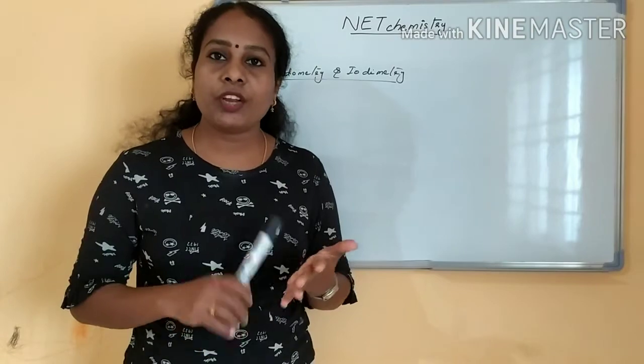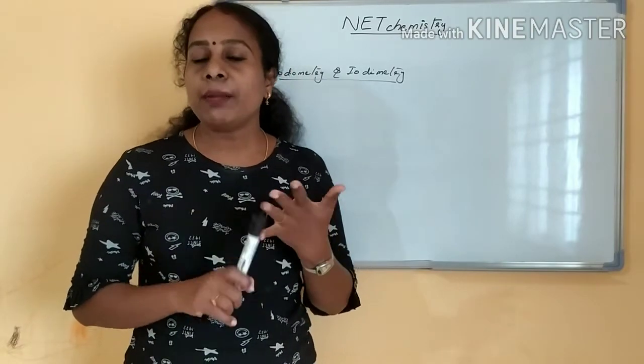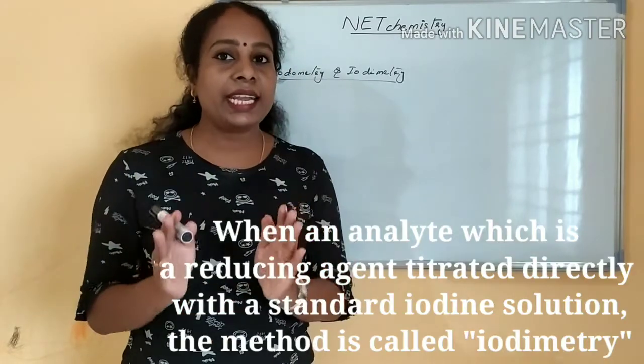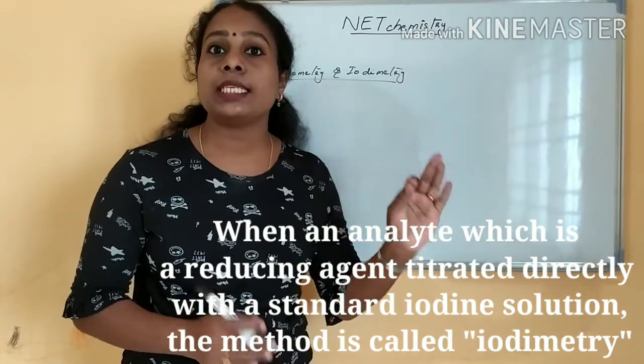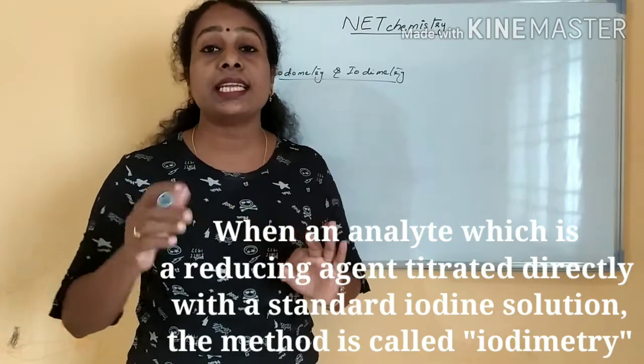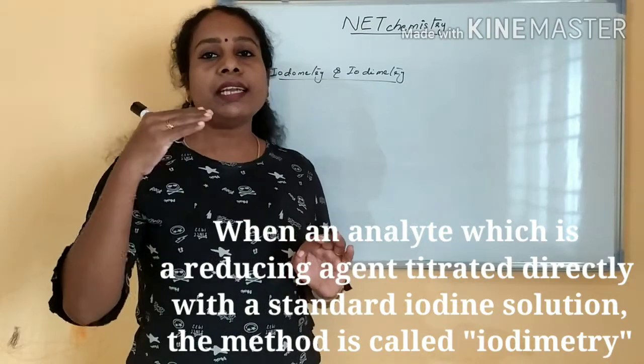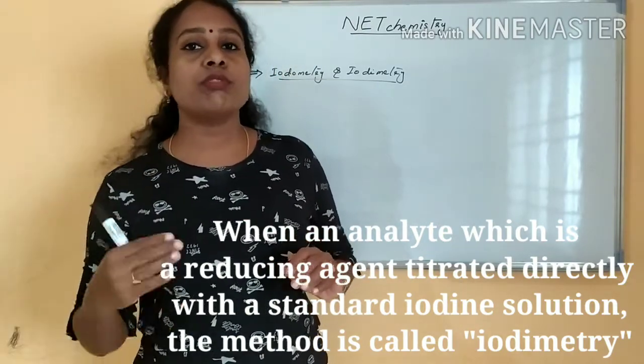What is iodimetry? Iodimetry is when the analyte is a reducing agent and it is titrated directly against an iodine solution.